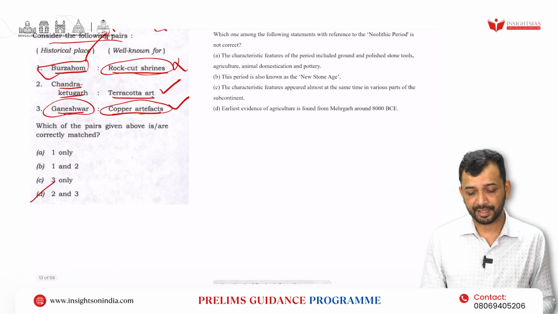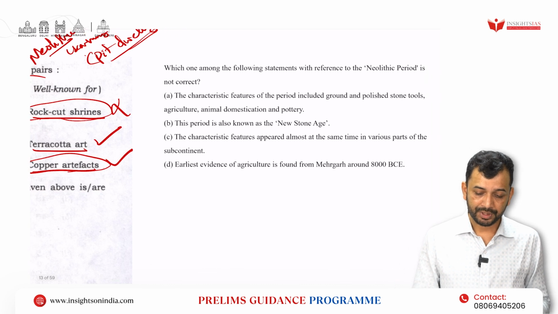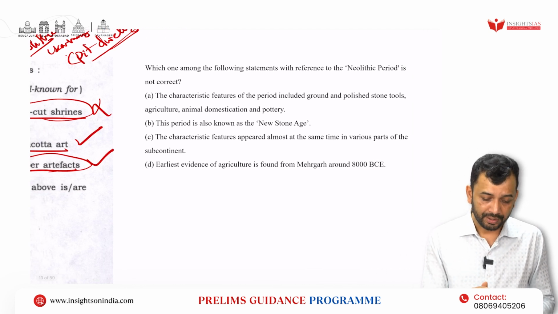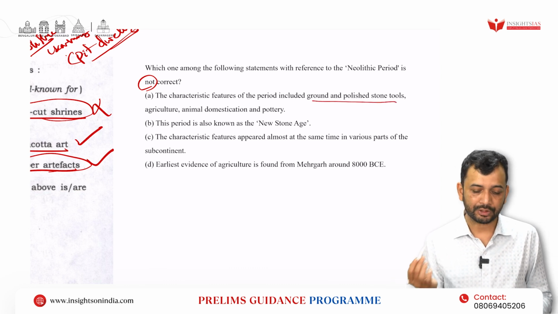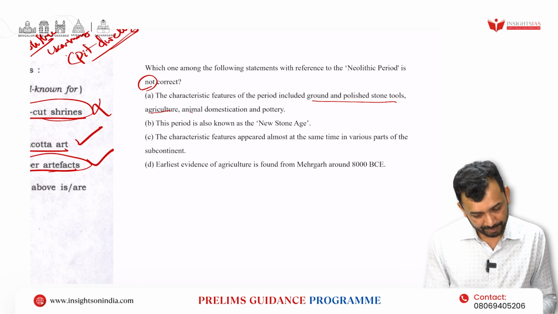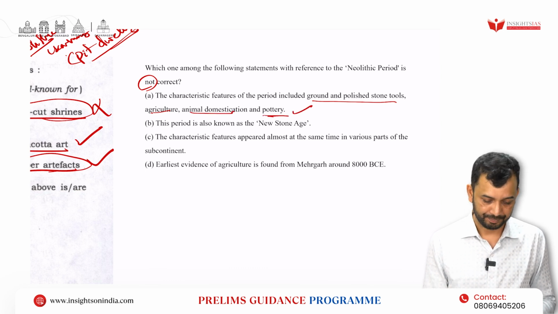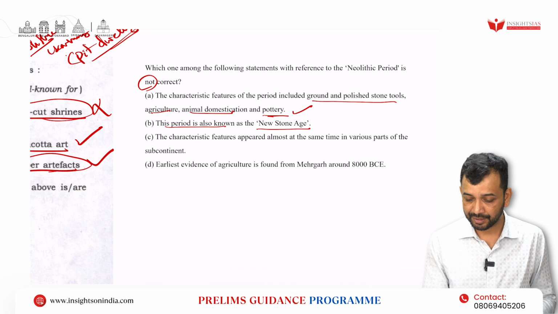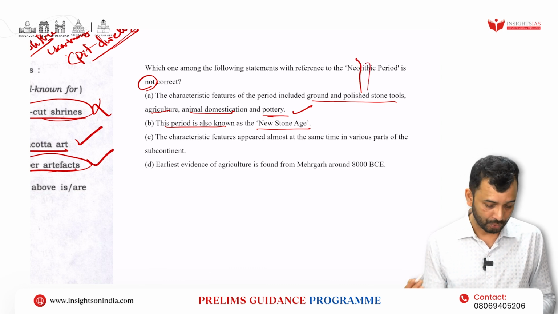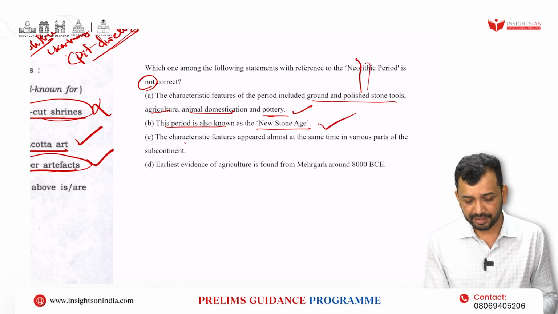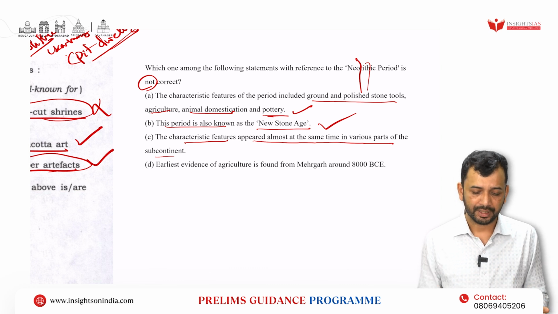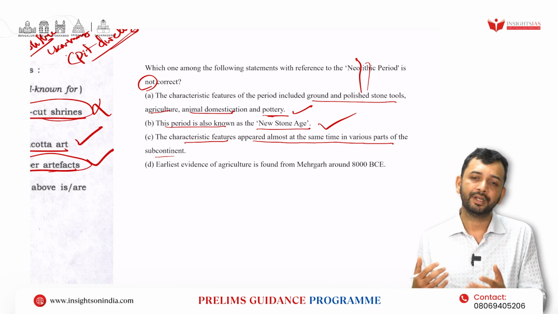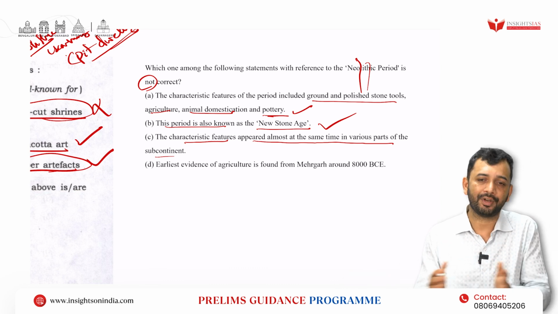Now if you look at the next question, what has been asked? With reference to the Neolithic period, what is not correct? The characteristic features of this period included ground and polished stone tools, agriculture, animal domestication, and pottery. Yes. This period is also known as the New Stone Age. Yes, Neo means new, Lithic means stone, so New Stone Age, which is absolutely correct. The characteristic features appeared almost at the same time in various parts of the subcontinent. Now, with your common sense only, you can say that this is not correct, because features appeared in different parts at different periods of time.